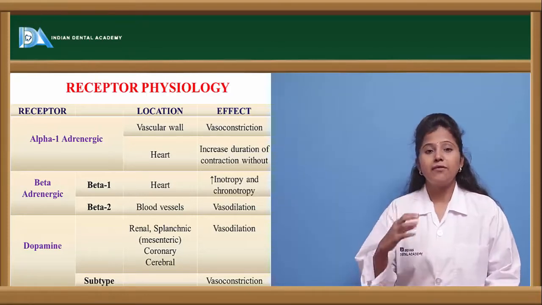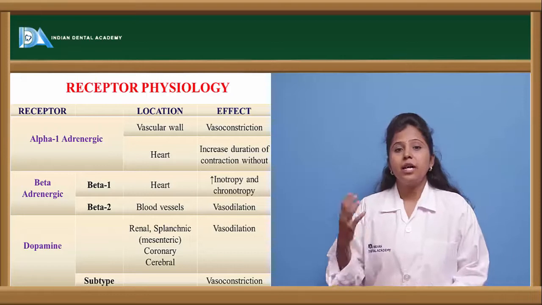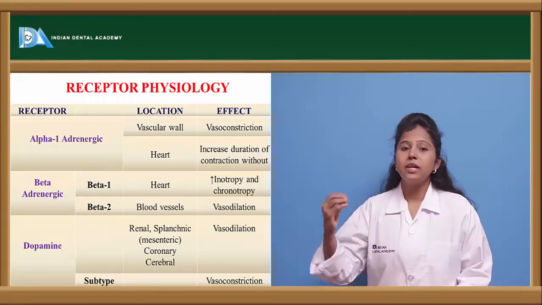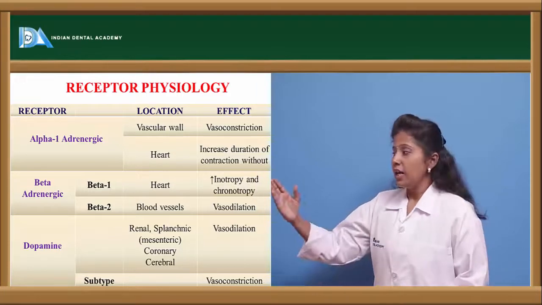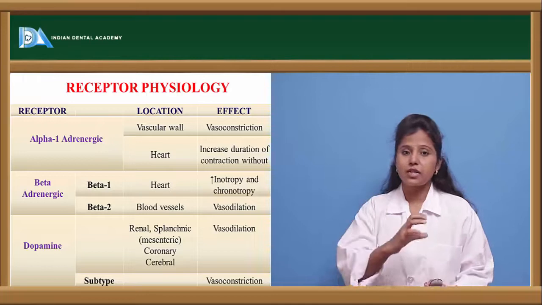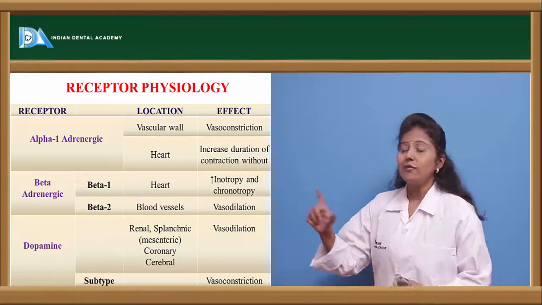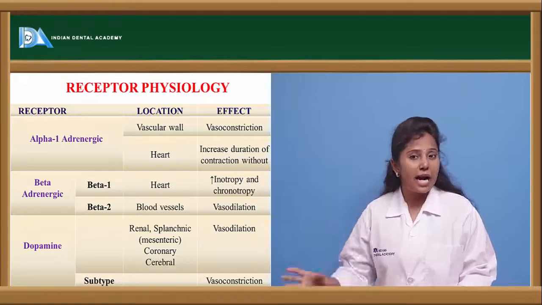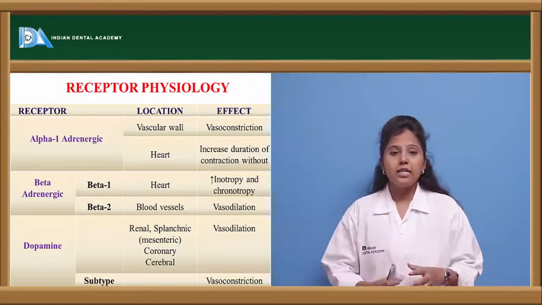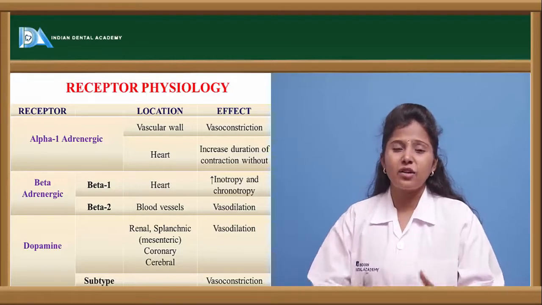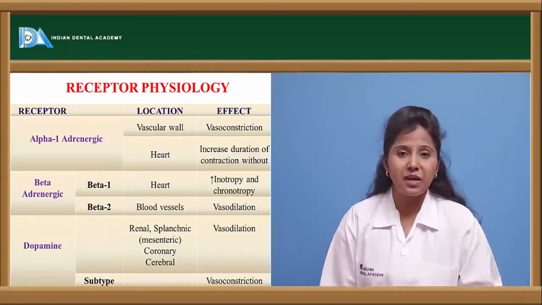If adrenaline and noradrenaline, or epinephrine and norepinephrine, bind to alpha 1 receptors on the vascular system, it causes vasoconstriction. If they bind to alpha 1 receptors on the heart, it causes an increased duration of heart contraction.